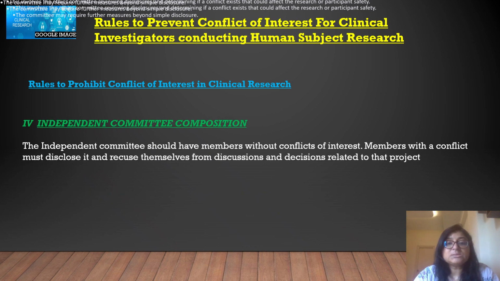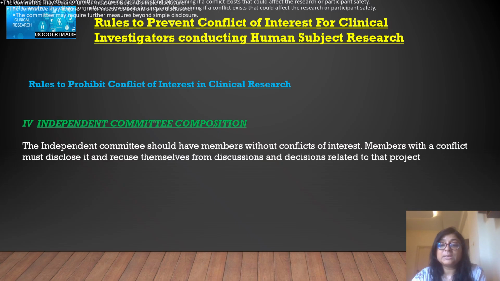Then there is independent committee composition. There must be an independent committee. It should not be that individuals who are working there, or one or two from them, form the committee that reviews all the disclosures. No, it should not be done.